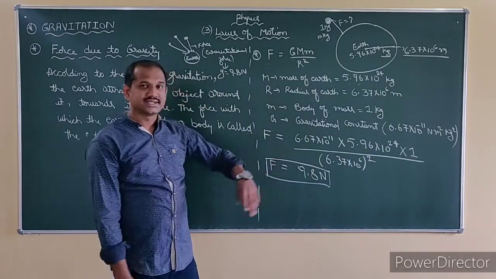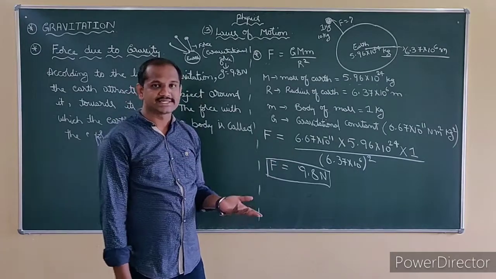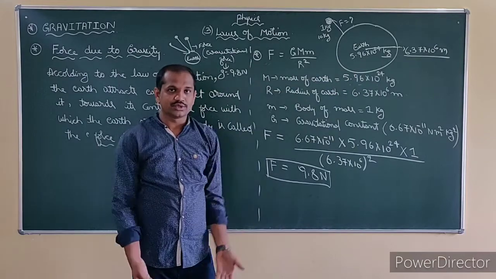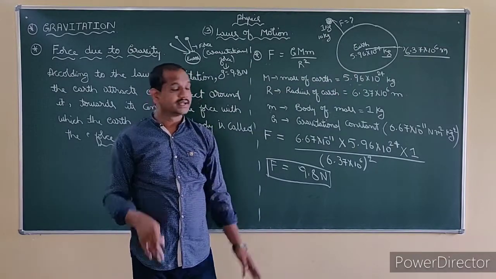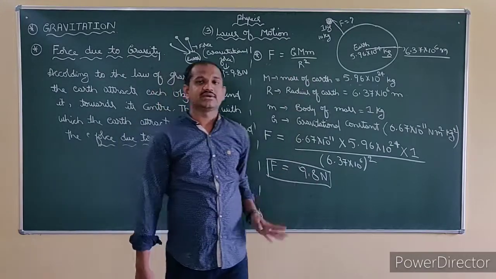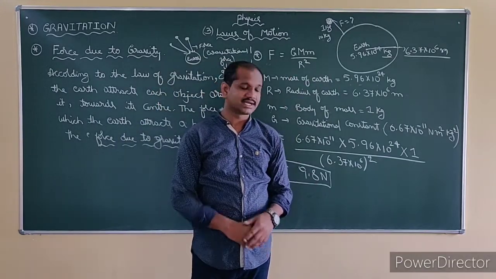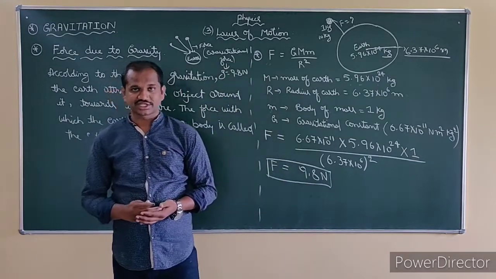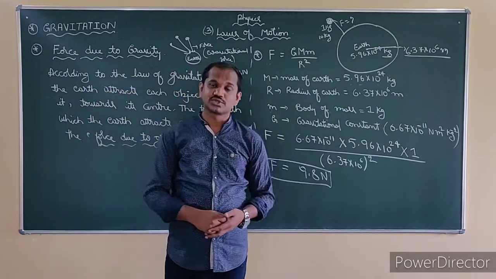Understand? So now you can calculate for your own weights. Think that you are here. Earth is attracting you towards the center, so only you are walking easily on the earth. Means earth is exerting some force on you. How much is the force? You can find it by mathematics. Understand? So this is my concept of what you mean by universal law of gravitation and what you mean by force due to gravity.